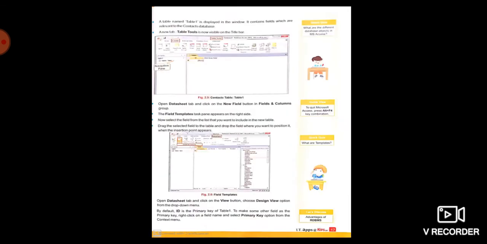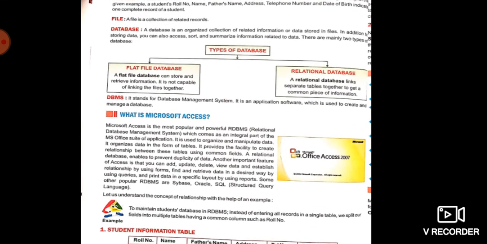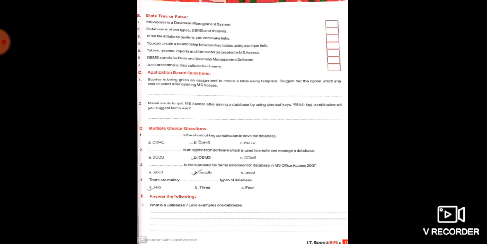You will find that here on page number 14, types of databases. You have to write this in a theoretical form. Don't make this diagram. Instead, you can write types of database and then explain flat file database and then explain relational database.